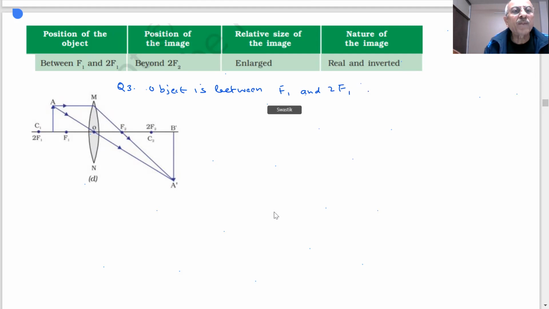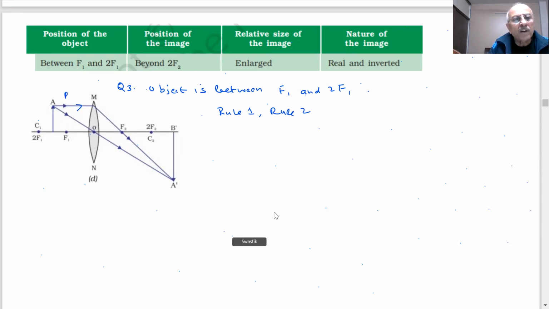You have to find the position of the image, the size of the image, and the nature of the image. Here you can see the object is placed between F and 2F. I am using rule 1 and rule 2. So this ray goes and passes through the focus.